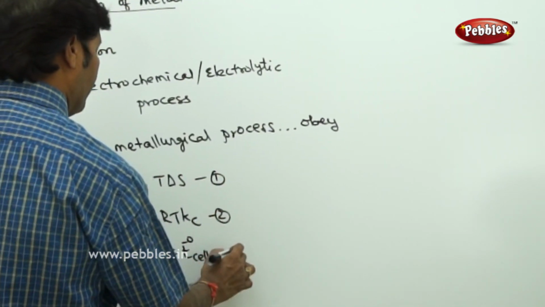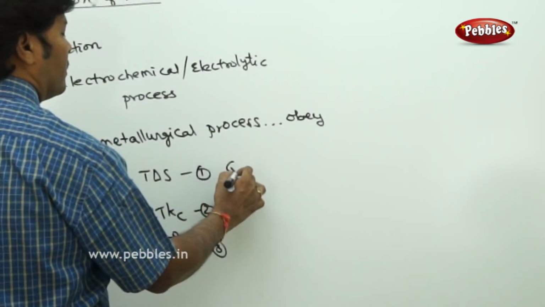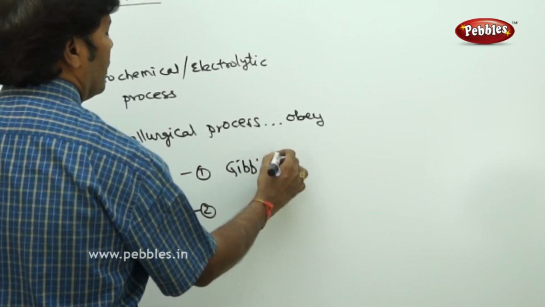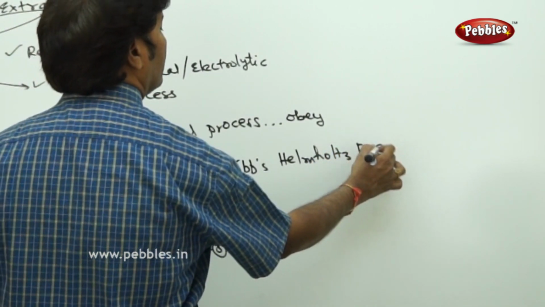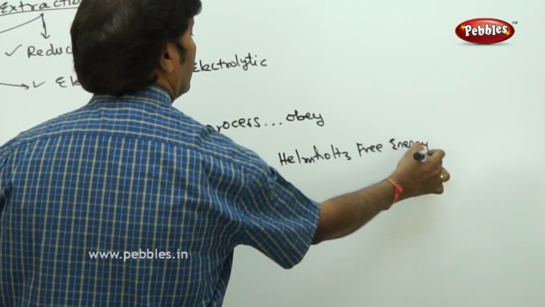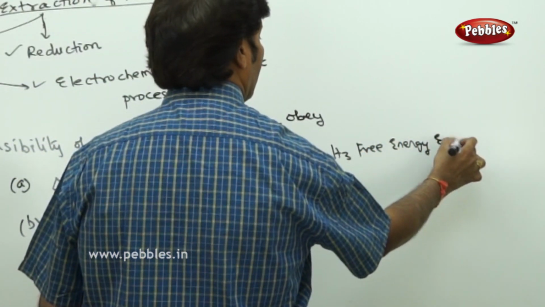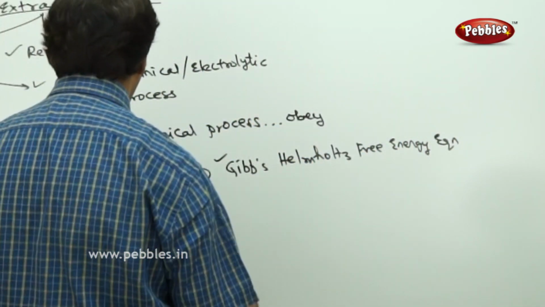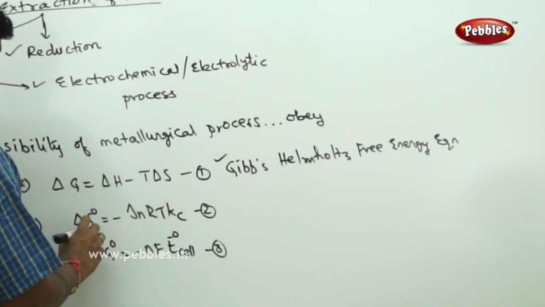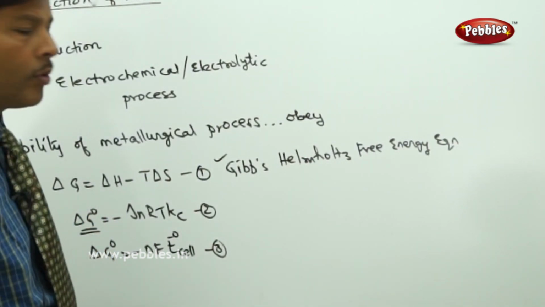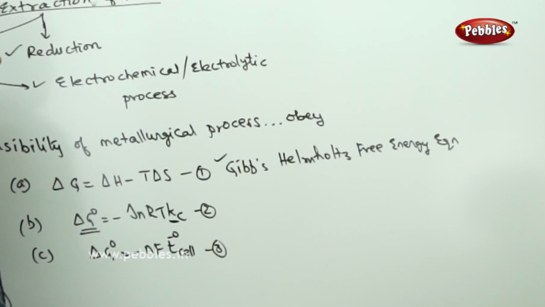The first one is the Gibbs-Helmholtz free energy equation. In the second case, the standard free energy of the metallurgical process is directly related to the equilibrium constant, and the standard free energy of the given electrochemical process is related to the standard electrode potential of the cell.